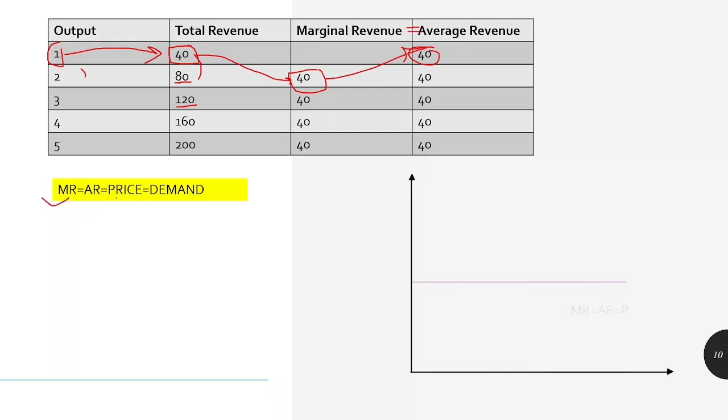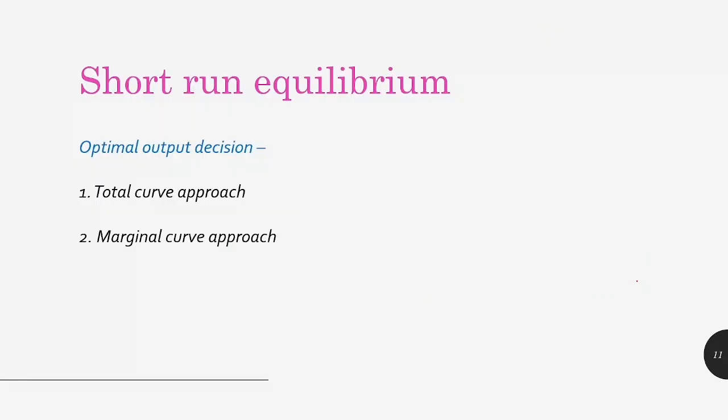So the demand curve of a firm represents what? It represents the price curve, it represents marginal revenue, average revenue and the demand curve. Now our next topic is short-run equilibrium. Under this, first we will talk about the optimal output decision.